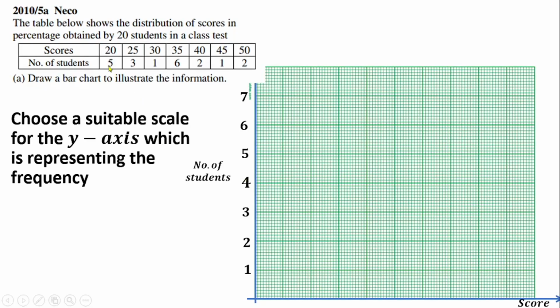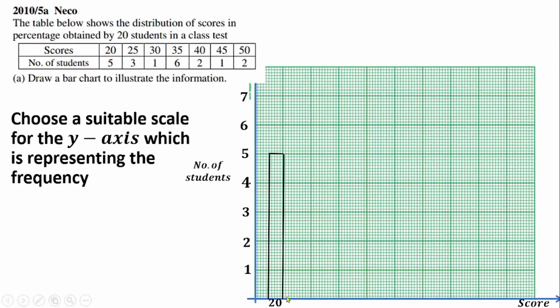Now the first bar, which is representing 20, the frequency is 5, so I'm going to draw a straight line up to 5 here. Then that will have something like this. You take your ruler, make sure it's a straight line with your ruler and your pencil. Then I'm going to close the rectangular bar here, then cross it at the top. That gives us the rectangular bar for the first one, which is labeled 20.